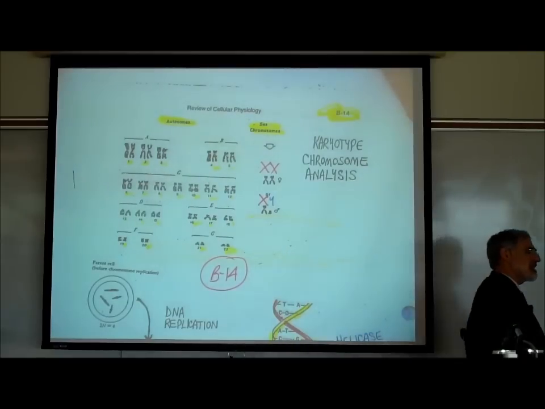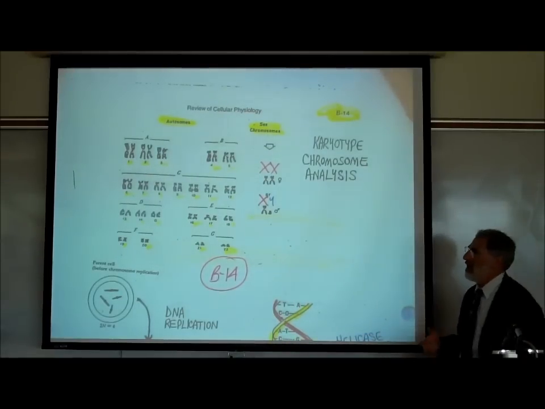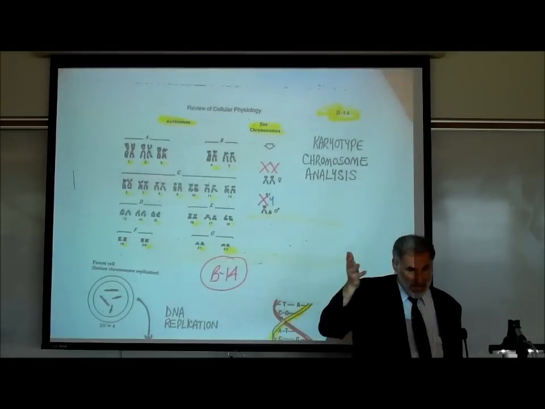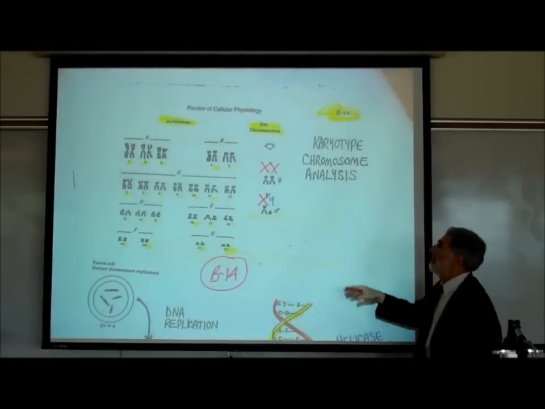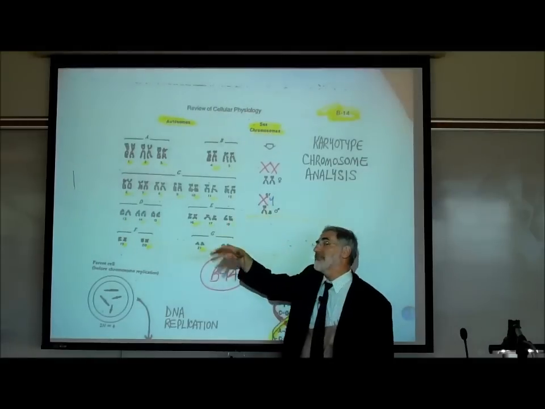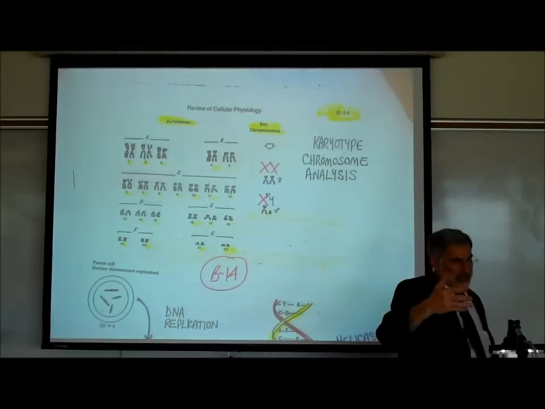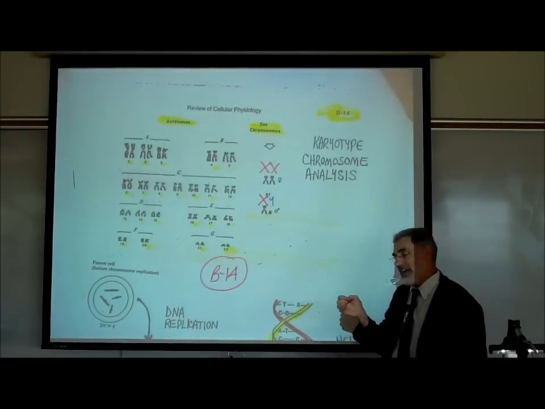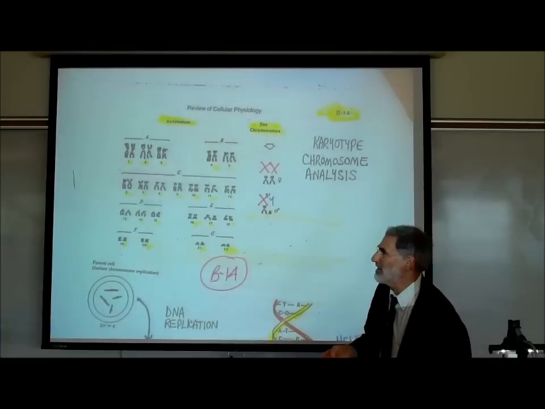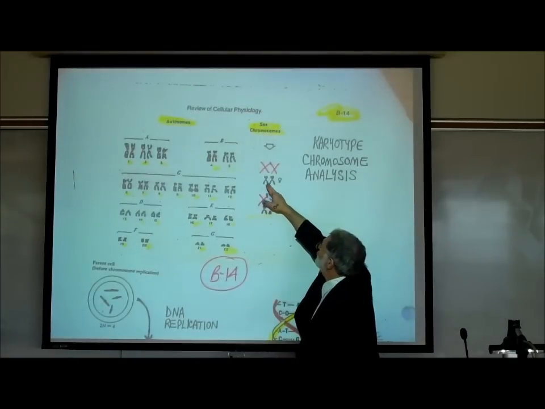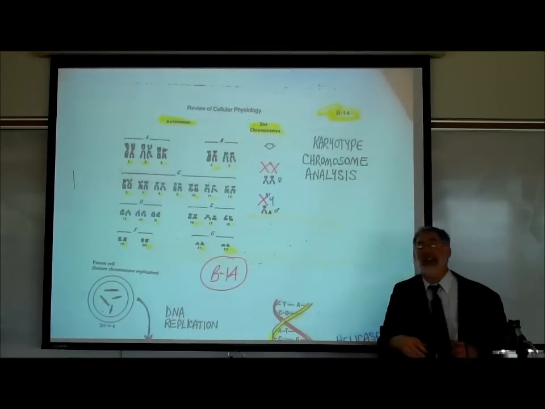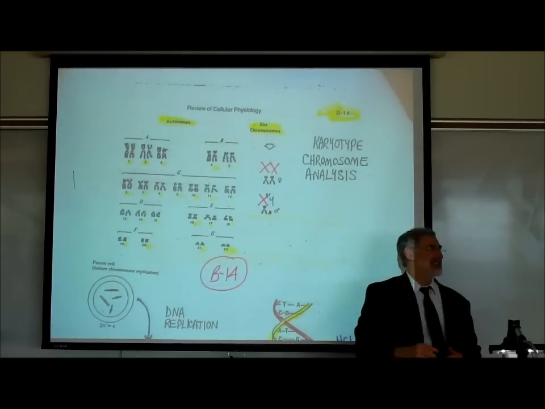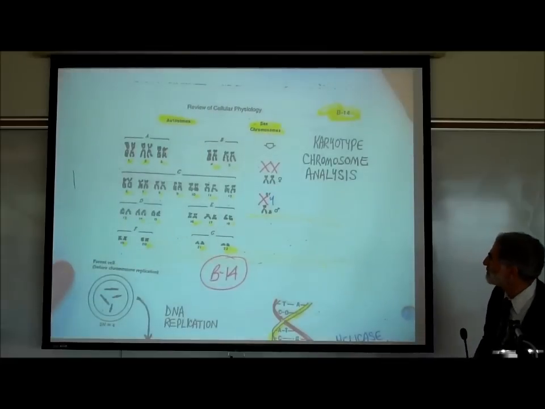The autosomes carry genetic information pertaining to eye color and blood type. The sex chromosomes carry information that in part determines your gender or what sex you are. Of course, if you have 2 large X sex chromosomes, you're a genetic female. If you have 1 large X and 1 itty-bitty Y sex chromosome, you're a genetic male.